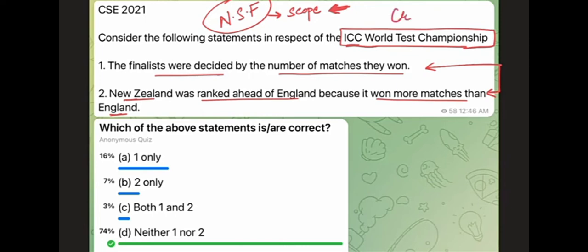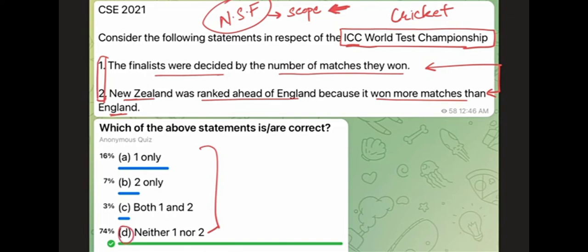If we say that we don't know which sport we are talking about, in the absence of that, we don't have a scope of the question, and then both of these statements become completely random, and neither one nor two. Random facts are not the answers, right? Whenever you have options like 1 only, 2 only, both 1 and 2, and neither 1 nor 2, these options require you to be aware of both the statements to mark the answer. So completely random statements, both of them will be wrong. The answer will be delta.